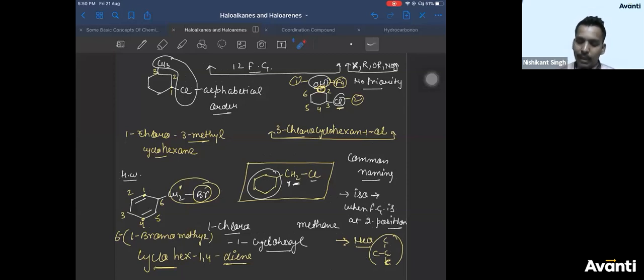So this is the exact answer you will get. Okay? 6-(1-bromomethyl)cyclohex-1,4-diene is the correct answer. Is that clear, everyone? Yes.